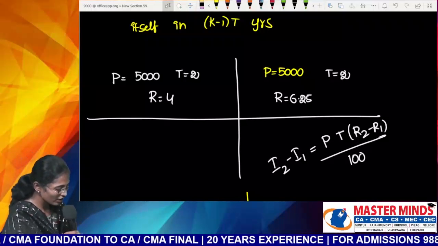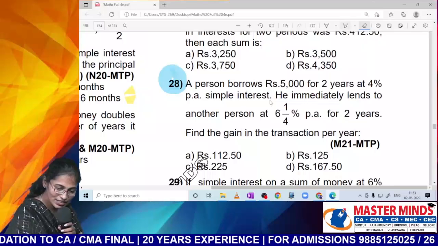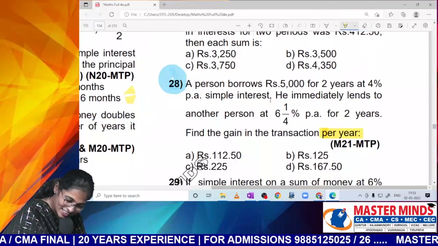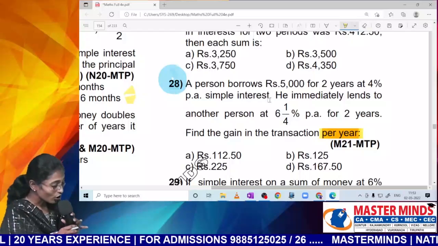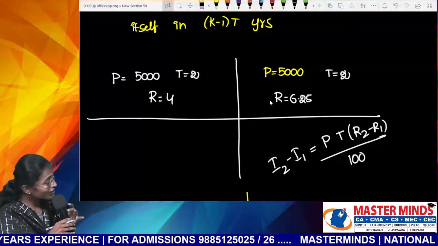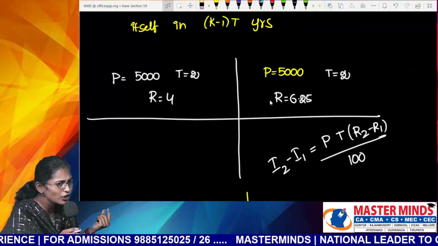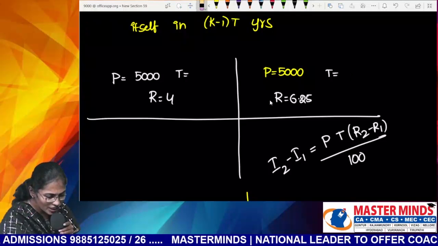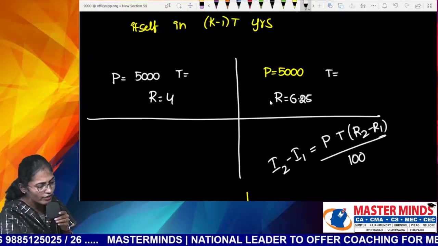But please wait for a while, guys. Can you please read out the last line of the question? Transaction per annum. But what is your time duration here? Is there any need of calculating the difference for 2 years? He is asking us to calculate the difference for how many years? If you do it for 2 years, you again need to divide by 2.